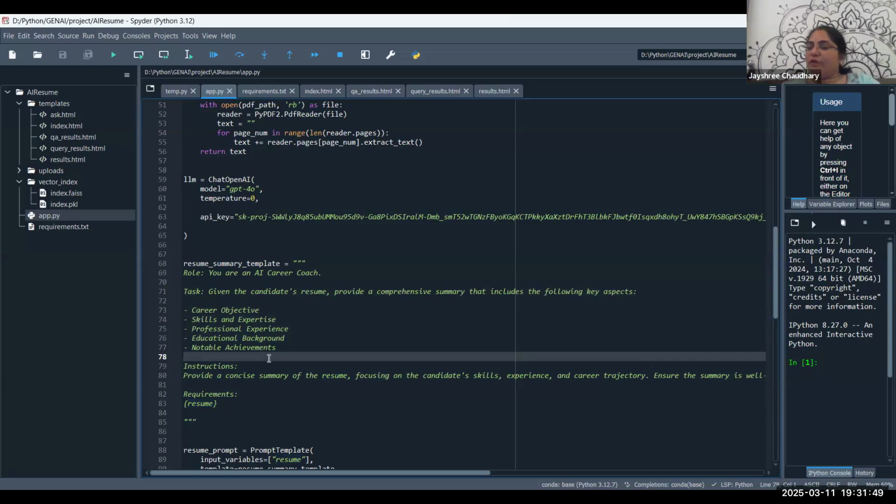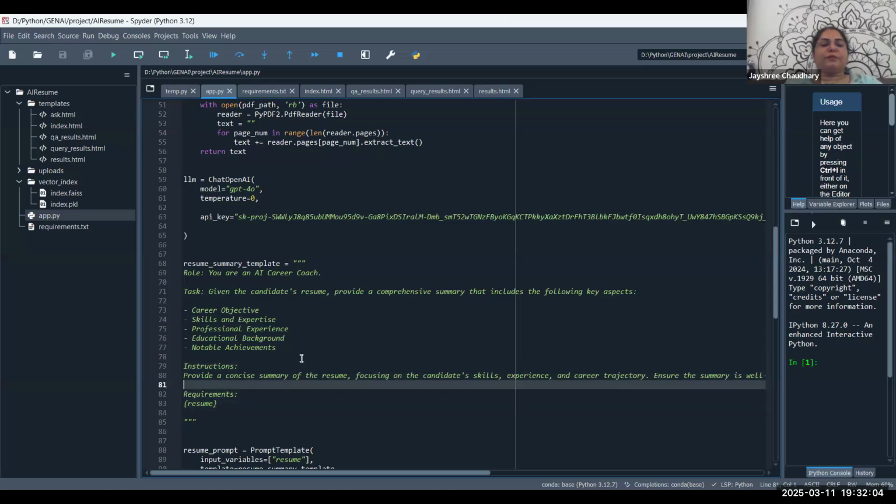You can pass multiple PDFs at a time. You can search for a particular skill in them also. So you can scale this application to n different levels as per the requirement. And that is how we are going to take on this kind of project in our applications. And then what we are saying is: provide a concise summary, focus on the candidate's skills and so on.